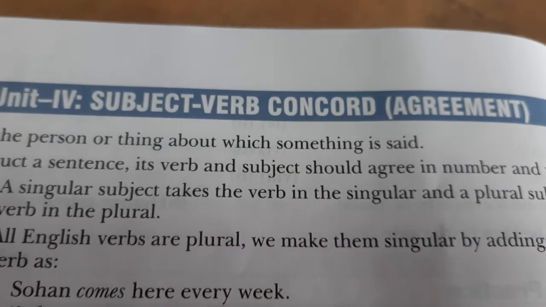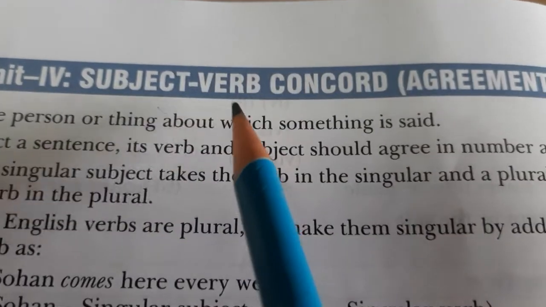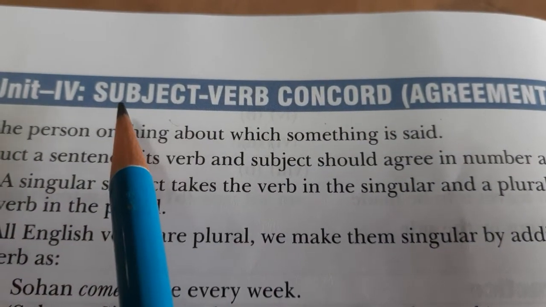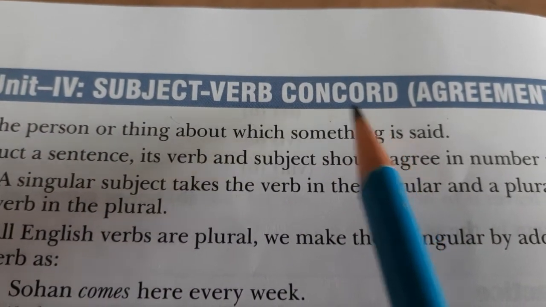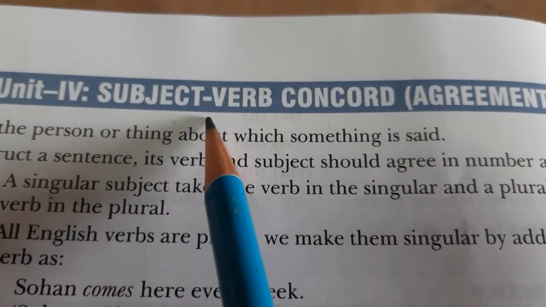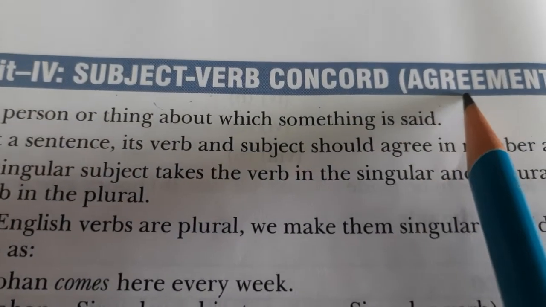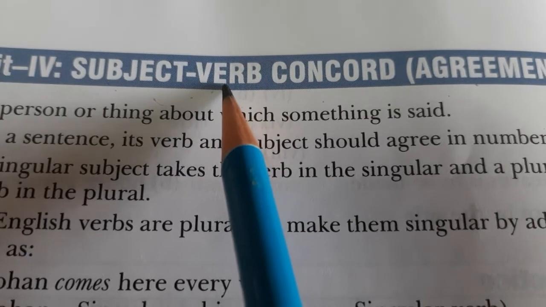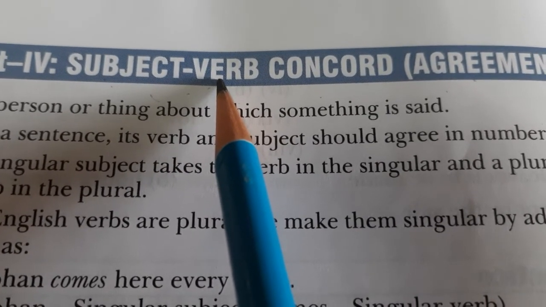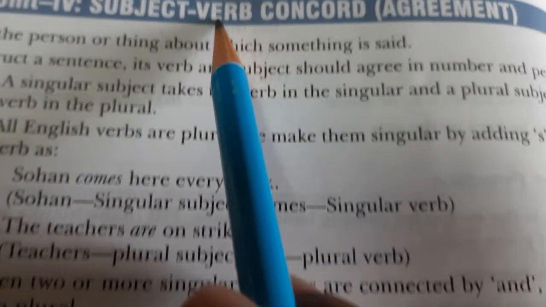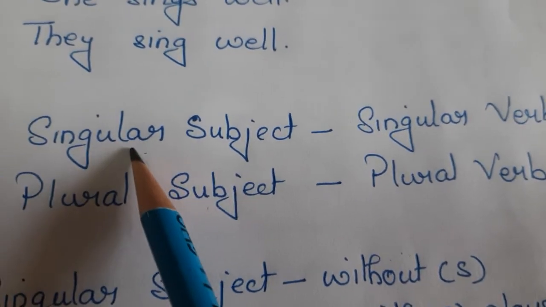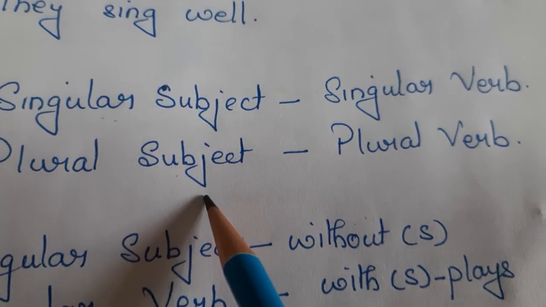Children, let us take up the topic subject verb concord or agreement. So let us try to deal with this subject and try to understand the concept. Subject verb agreement. There is certain agreement between the subject and the verb. And let us come to know what is that concord and what is that agreement all about. Subject and verb related. So basically, the agreement is all about singular subject and plural subject with a singular verb